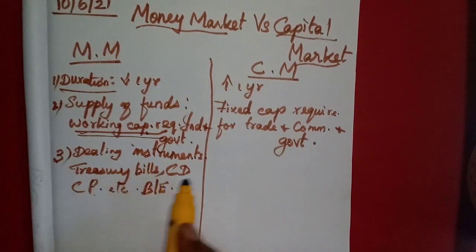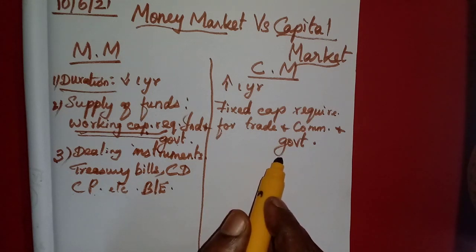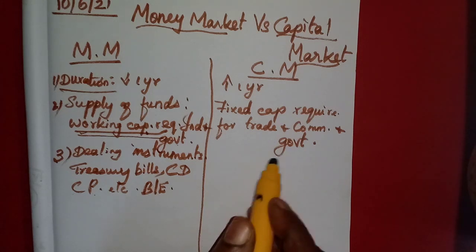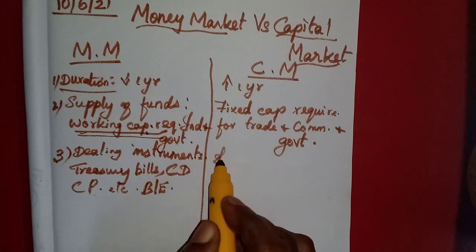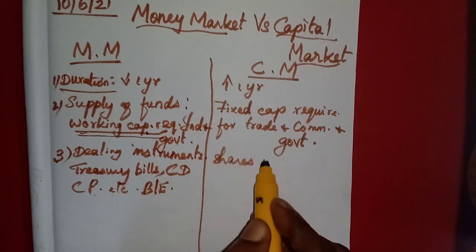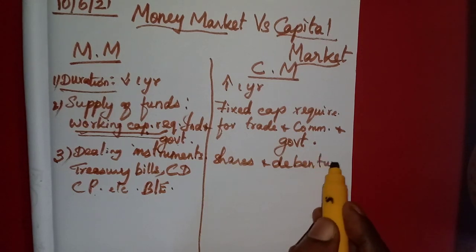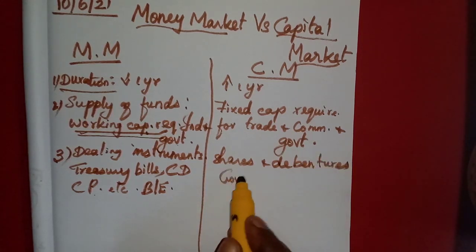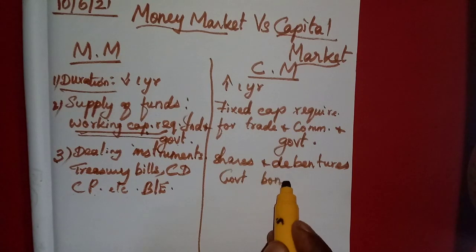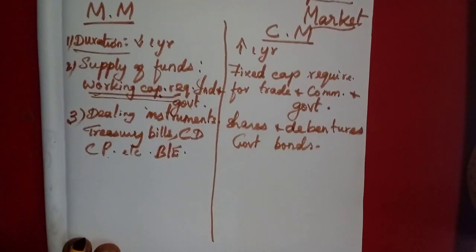All these they deal with. But the capital market deals with instruments like only shares and debentures, and sometimes government bonds also.